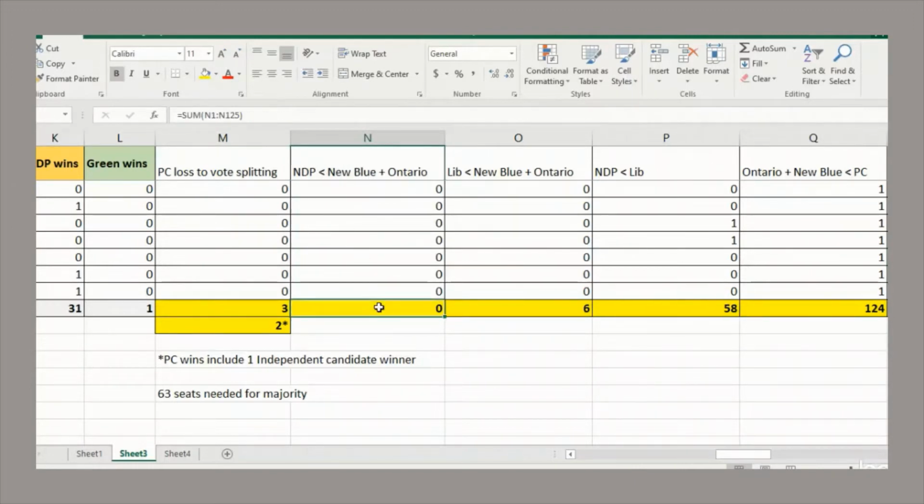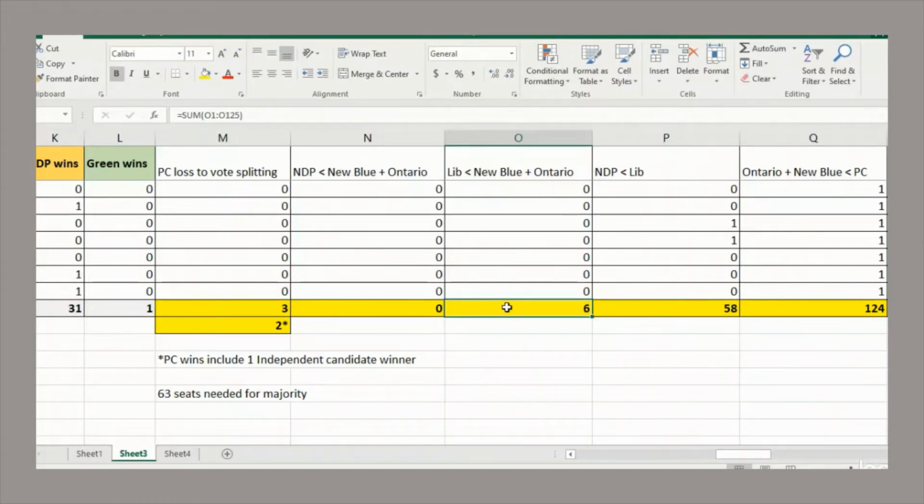Not a single riding. Now what if we compare the 2 new right-wing parties, so not the center-right, but just the other 2 right-wing parties, the number of votes they got to the number of votes that the Liberal, the center-left-wing party, got in every single riding? Are there any ridings where the combined vote for the 2 new right-wing parties was bigger than the vote for the Liberals? And turns out, yes, there are 6 ridings where that happened.